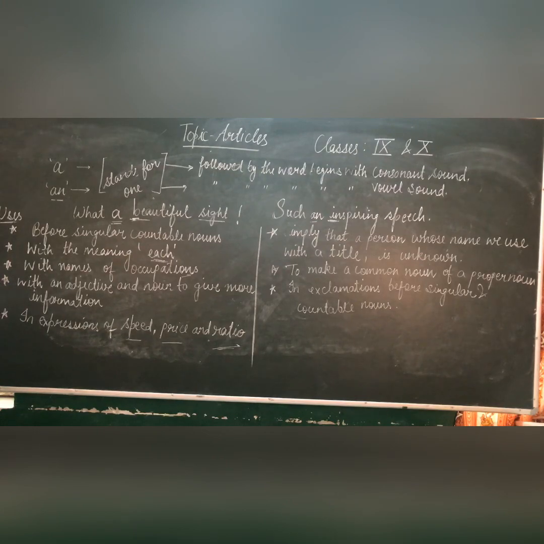Next, in exclamatory appositional phrases, here we can't use a, an or the. For example, poor fellow, he should have seen someone. Last one that we have already discussed while learning about the use of article the, that is we can't use any article before the name of meals. Breakfast, lunch, dinner, supper. So this is all about the use of articles a, an and the.